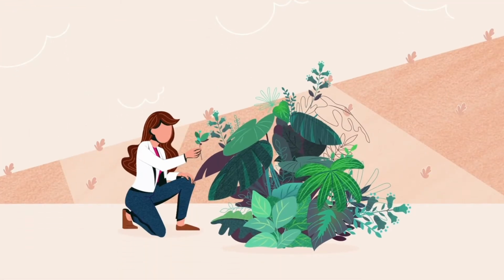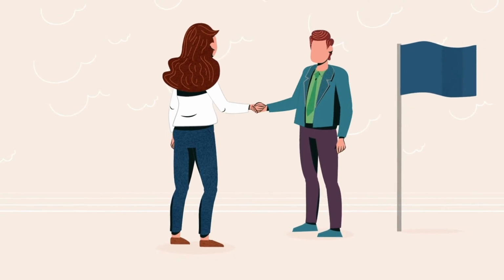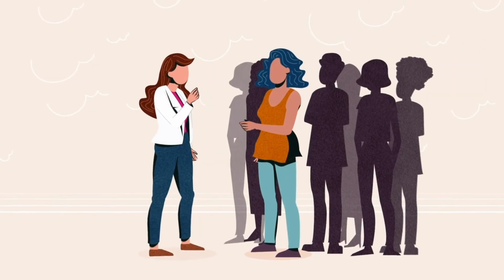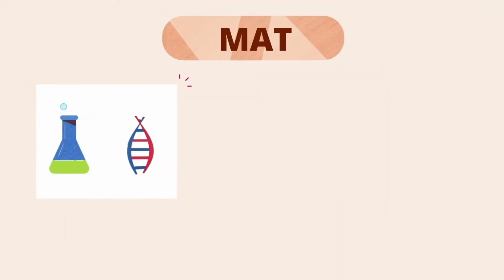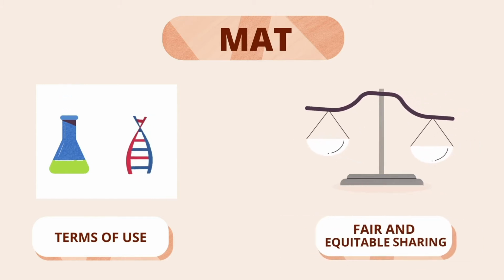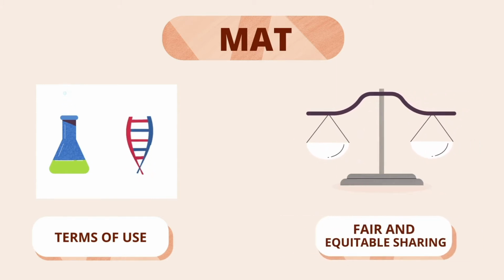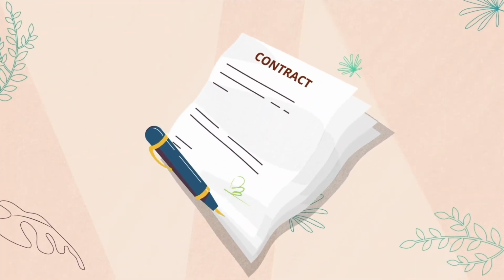PIC is the consent of the provider country for access to resources or of the local communities for access to the associated traditional knowledge. MAT is a contract that defines the conditions of use of materials or knowledge and the fair and equitable sharing of the benefits arising from their use. This sharing can be monetary or non-monetary.